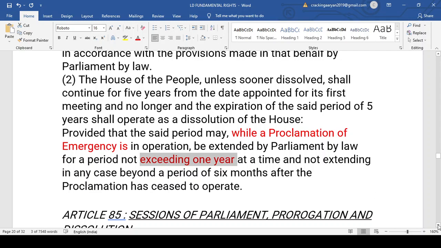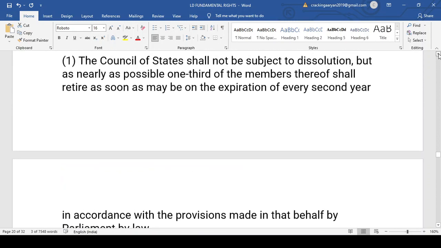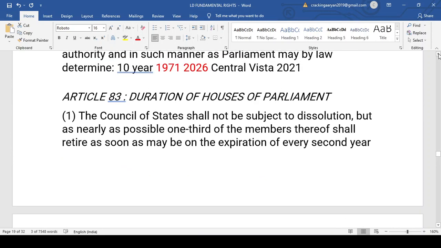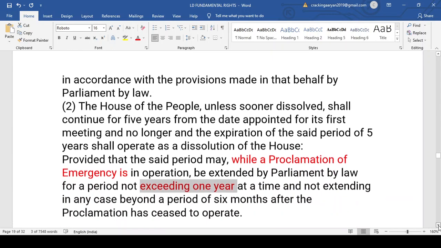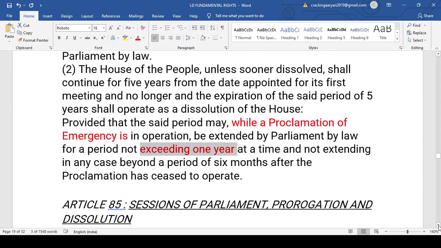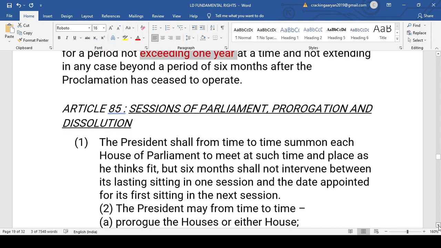That is Article 83. Generally the article number is not asked in polity questions in the various examinations. Generally you have to remember these 2 points during the emergency: the 1 year extension, and the tenure of 6 months after the proclamation of emergency has ceased to operate.